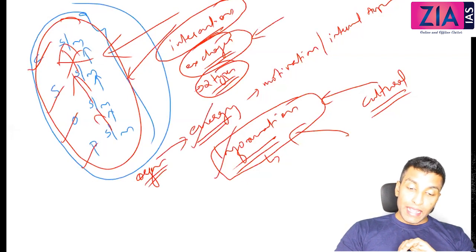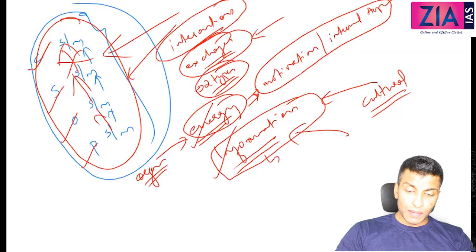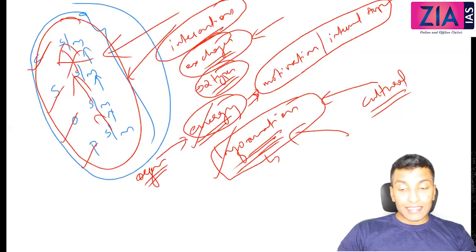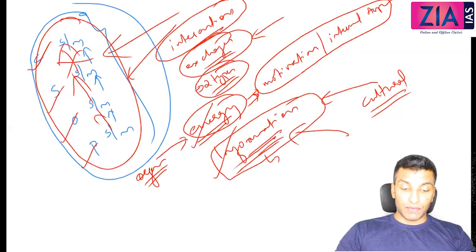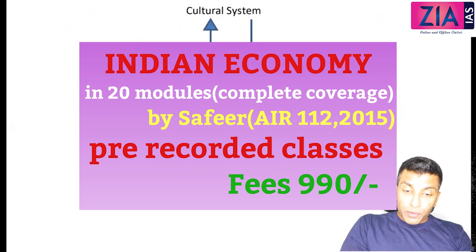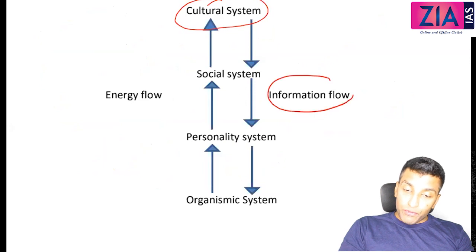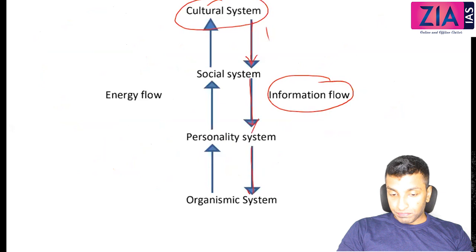What do you mean by energy? Energy is nothing but the motivation or the internal aspect on the basis of which the system works. Information refers to the ideas, the norms, etc., on the basis of which the system works, and this is in a particular hierarchical order. As I have told you, cultural system is the source of information, so information will flow from the cultural system in this order.